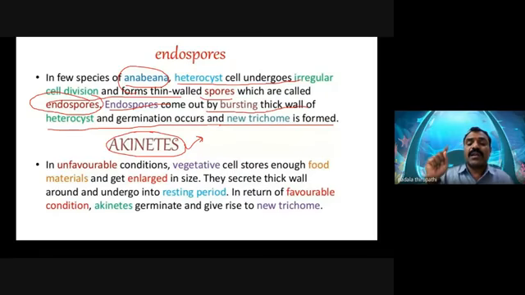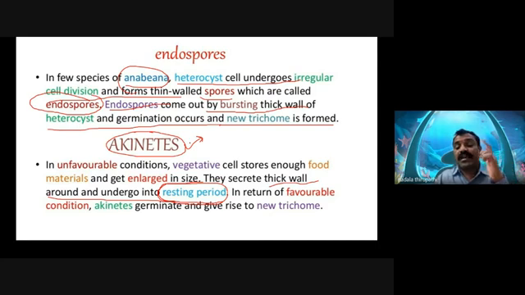During unfavorable conditions, the cells use this food in a lesser manner. The thick-walled cell undergoes a resting period, which means favorable conditions have been lost. Due to unfavorable conditions, Anabaena, and not only Anabaena but blue-green algal members, produce these akinetes, also called orthospores. They go into a resting period in unfavorable conditions.